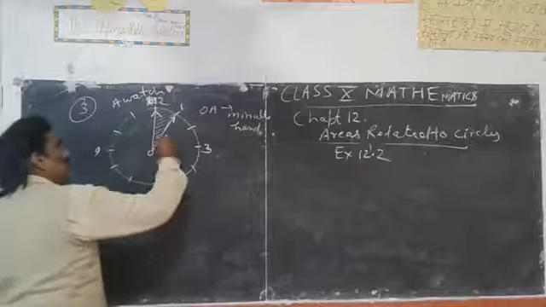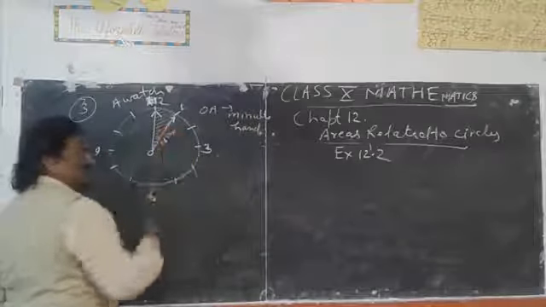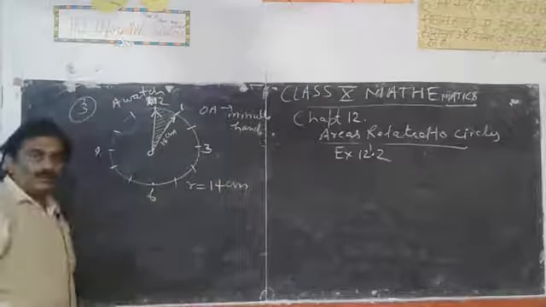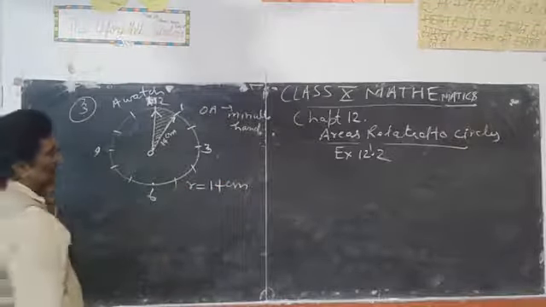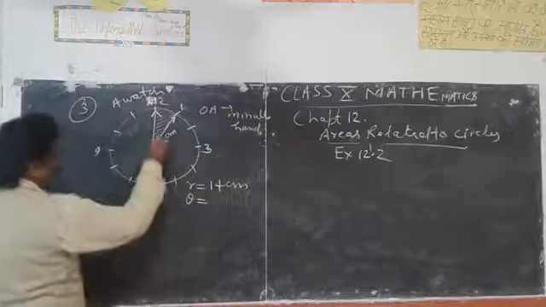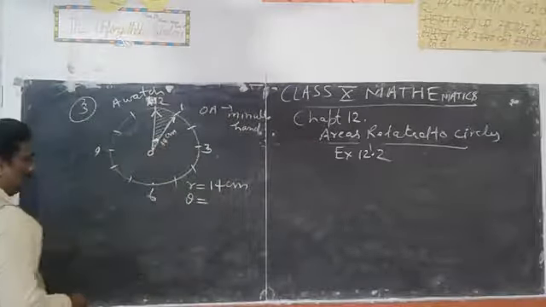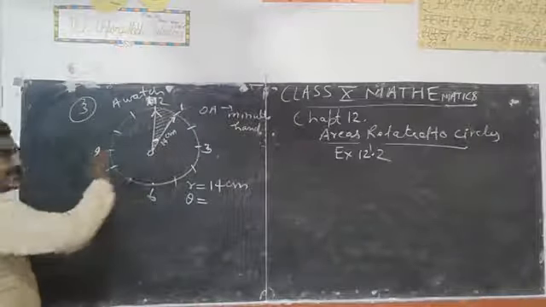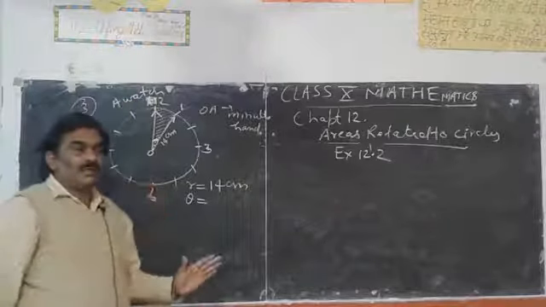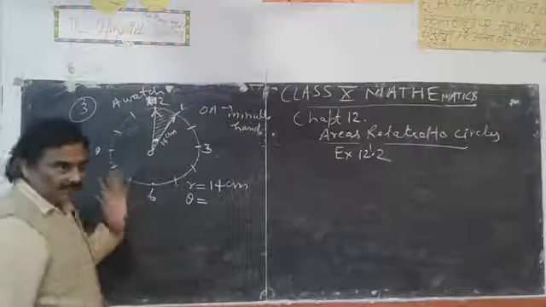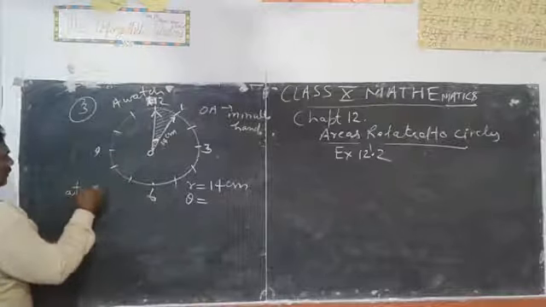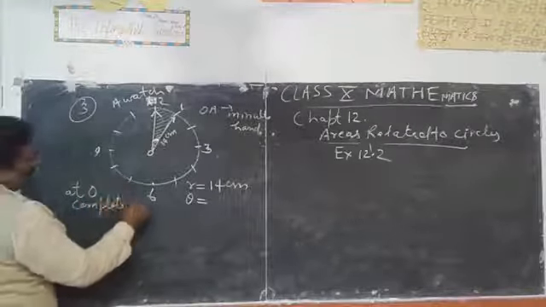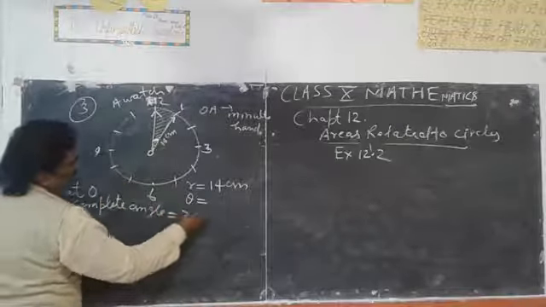We have 14 centimeter as the radius. So we have radius 14 centimeter, the length of the minute hand, and we need to find angle theta. We don't have the angle directly. We know at O there is a complete angle, which is equal to 360 degree.